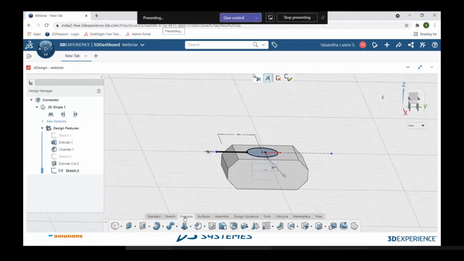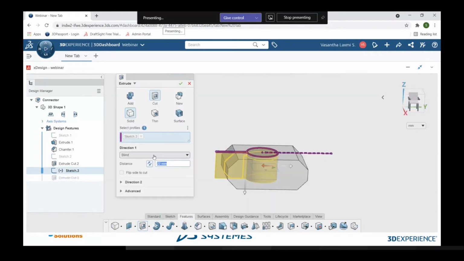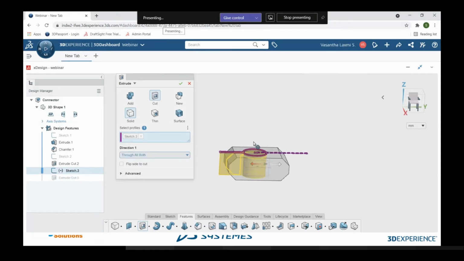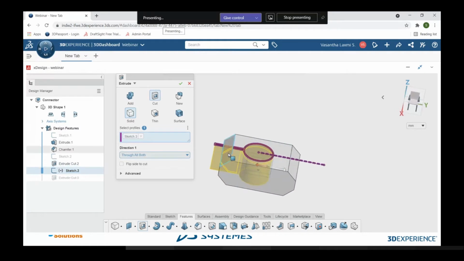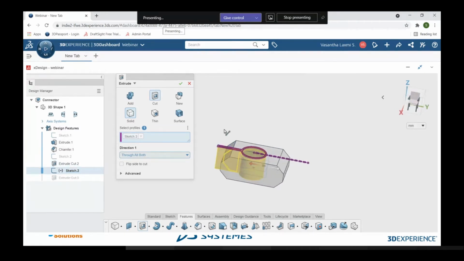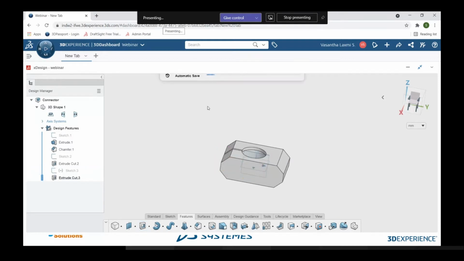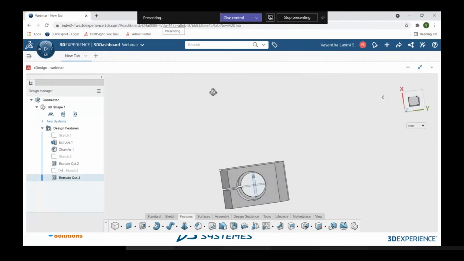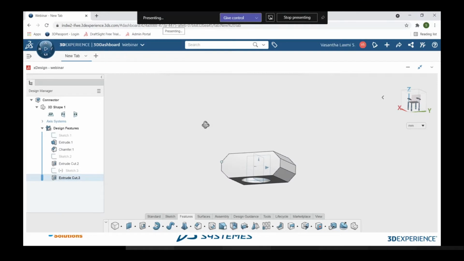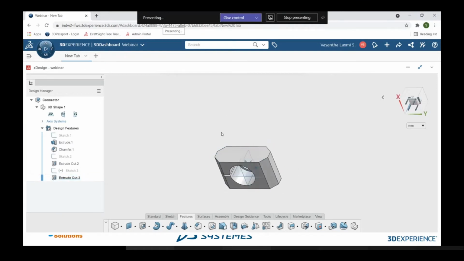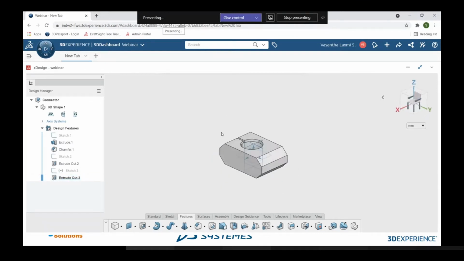So I'm going back to the features tab, and I'm selecting the extrude cut, and now I'm selecting the direction as through all both. Through all means whatever material comes in the way of that sketch will be removed. So I'm clicking OK. You can see here my sketch, the whole material has been removed till the bottom. Okay, I'm pressing Ctrl 7 so that I can go back to the isometric view.